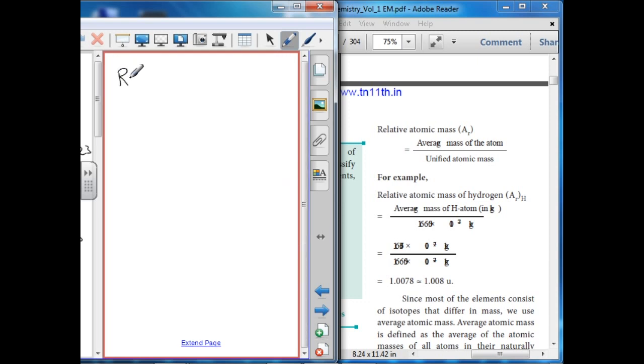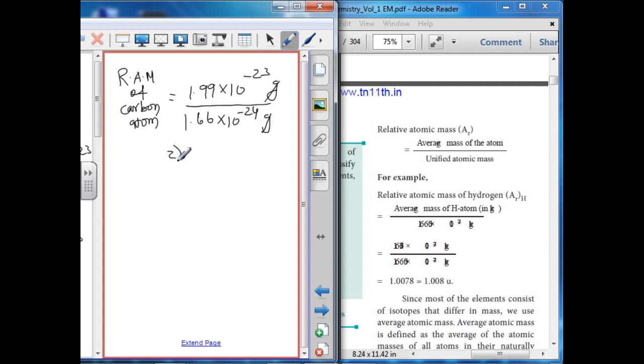Next, going to calculate the relative atomic mass of a carbon atom. It equals the average mass of carbon atom, 1.99 into 10 power minus 23 gram, divided by the unified atomic mass, 1.66 into 10 power minus 24 gram. So the answer is 11.99, approximately 12.